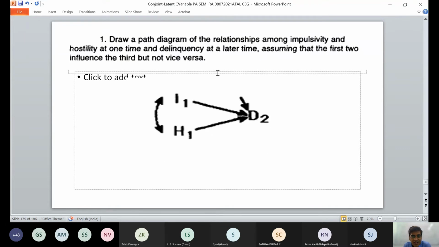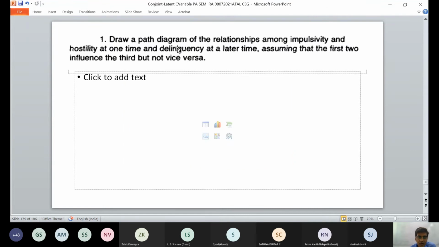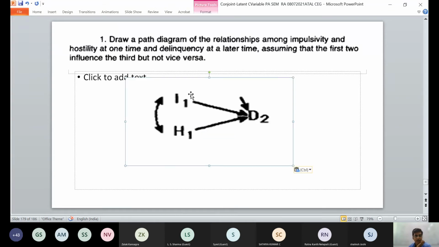I am giving you the answer right now. This is the table, and this is the answer as well. Just see what is happening. You need to draw a path diagram among impulsivity and hostility at one time and delinquency at another time. Impulsivity, delinquency. These first two influence the third but not vice versa.